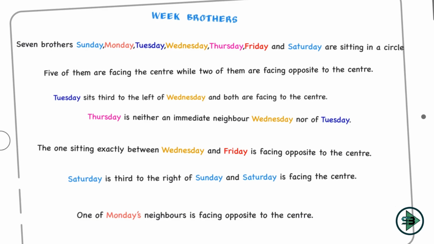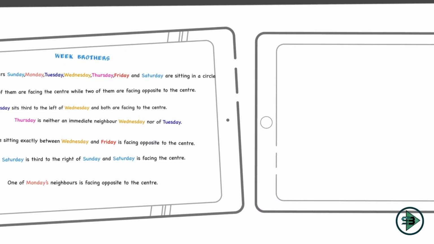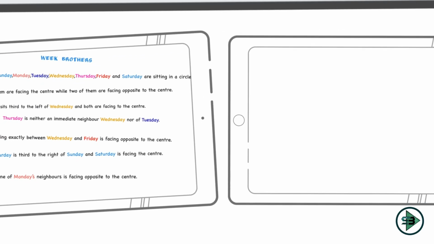Now let's see how we will use this. Now we will be looking at the first link. As I had explained in the earlier puzzles as well, you need to look out for someone whose direction is known to you, that he is looking inside or outside, and then just fix the others around that one person. So I am looking for that one link right now. Let's start by finding the link. Tuesday sits third to the left of Wednesday and both are facing the center. That's it. I have my link. Tuesday and Wednesday will look at the center. So with this link, I'll start.